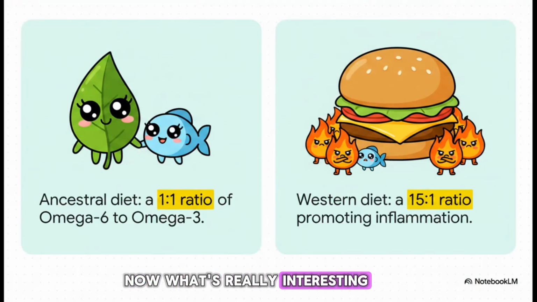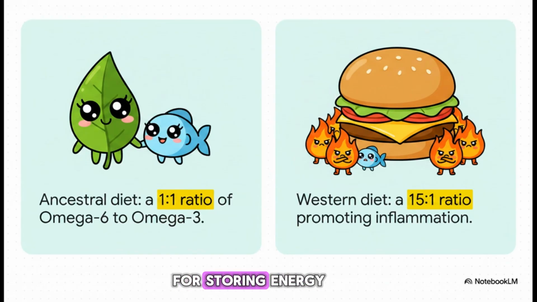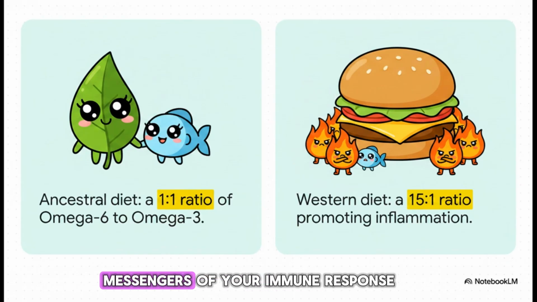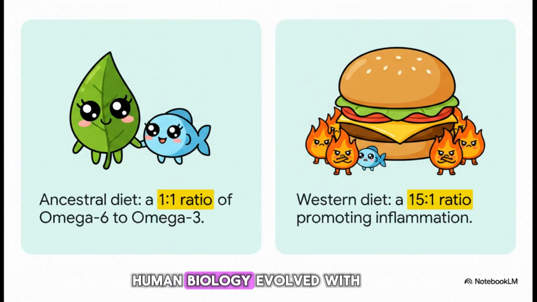Now, what's really interesting about this slide is the drastic, totally unnatural shift in our fatty acid profiles. Fatty acids aren't just for storing energy. They are the actual messengers of your immune response. Human biology evolved with an ancestral diet providing roughly a 1-to-1 ratio of omega-6 to omega-3 fatty acids. But today, the industrialized Western diet blasts us with a massive 15-to-1 ratio. This isn't just some minor nutritional footnote. According to the research, this severe imbalance is a direct driver of chronic, non-resolving inflammation.